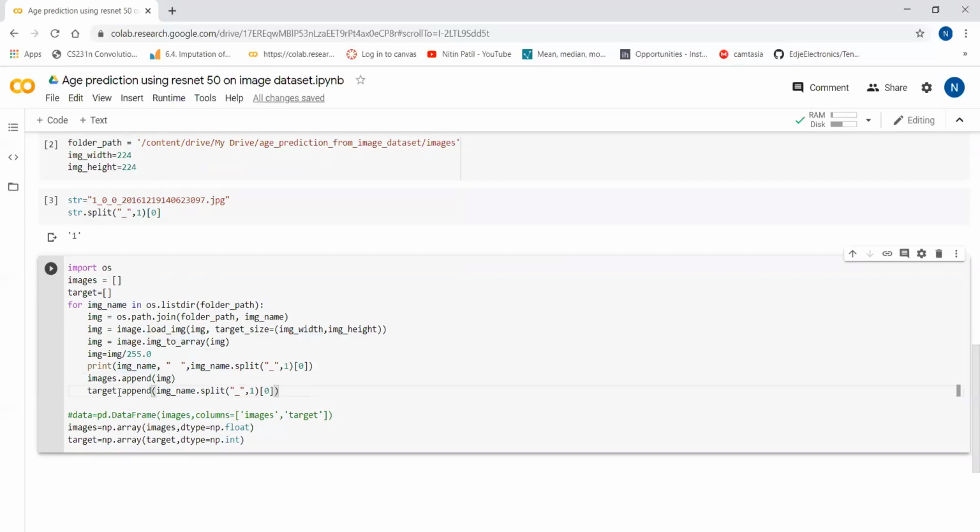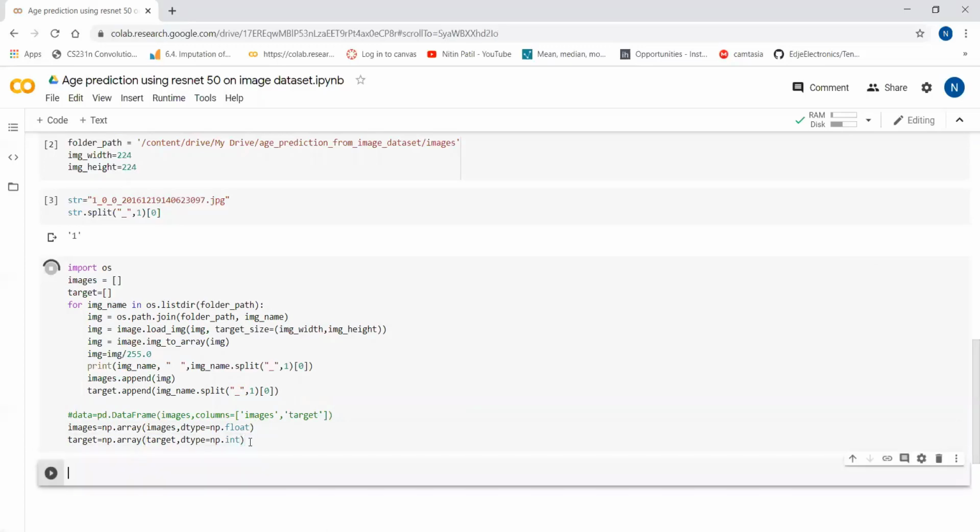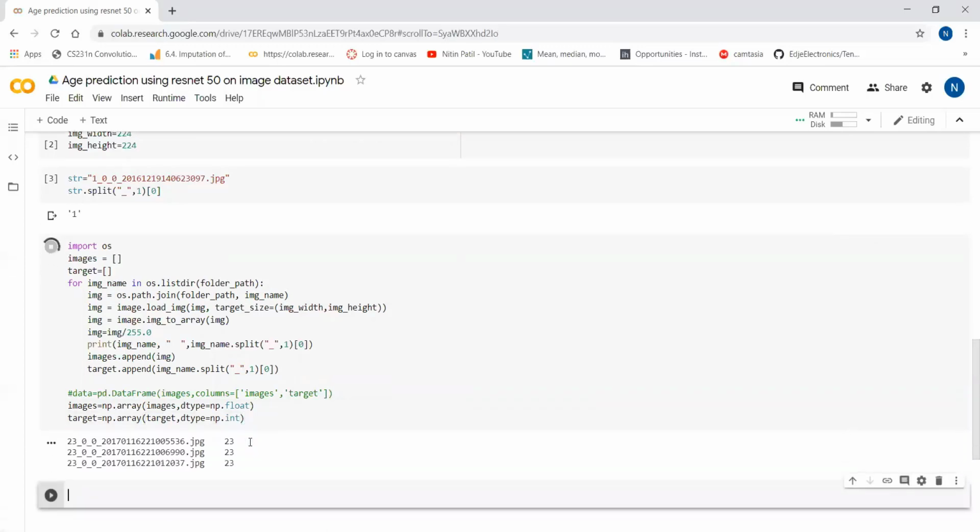So I have two lists over here, one with the actual image data and one with the age, named target. I'm converting those lists to arrays, the first with float because we are dividing with float values, and the second one, the target, as int. So we have images with the age 1, 2, 3.